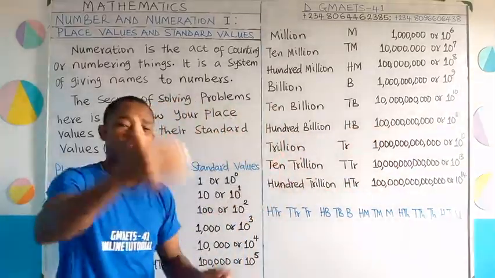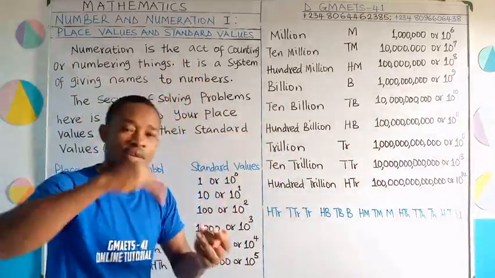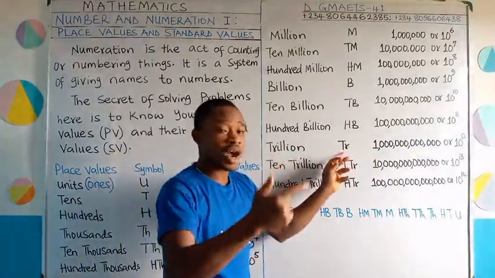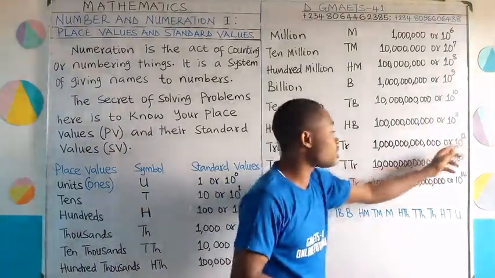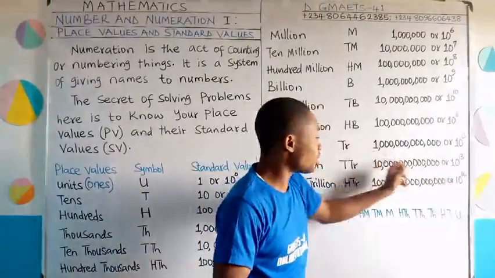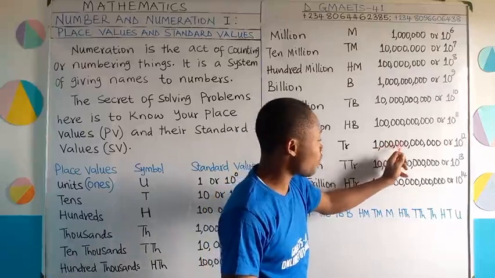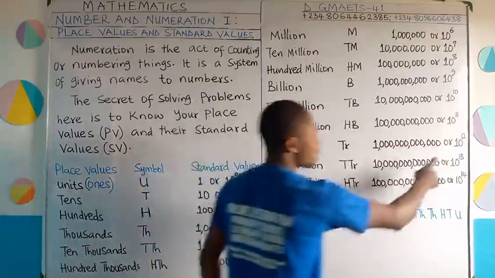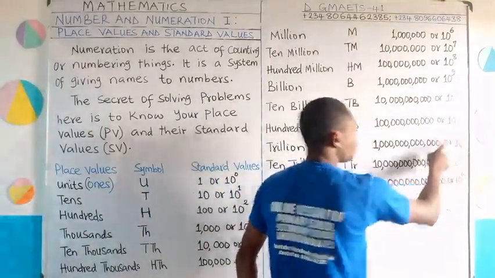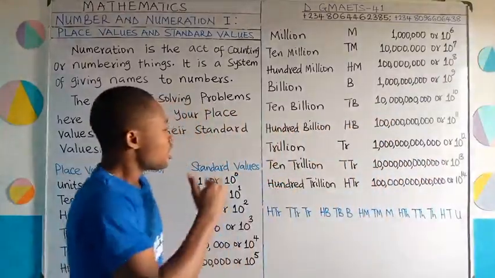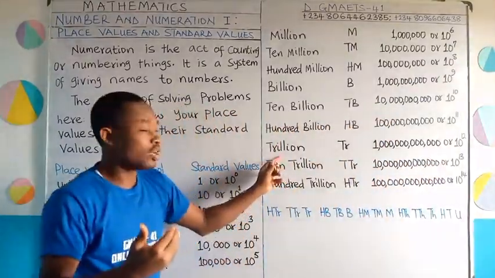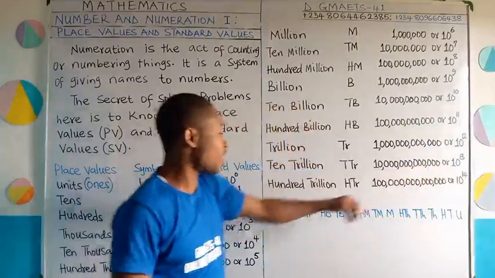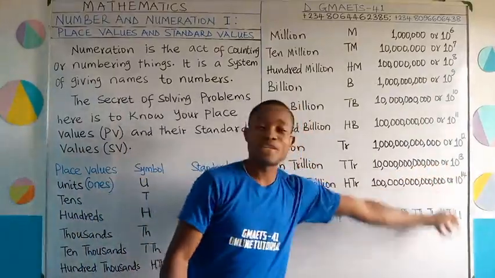After billion, the next place value you now meet, the next level you now go to, is trillions, alright? We use the symbol TR for it. In trillion, we have 12 zeros. 1 trillion. Count the number of zeros here: 1, 2, 3, 4, 5, 6, 7, 8, 9, 10, 11, 12. So 12 zeros, and that's why as a power of 10, we wrote it as 10 to the power of 12, because there are 12 zeros. This is unit of trillion. The next is tens of trillion, or 10 trillion. Check that. This is the standard value. 100 trillion, the next one.